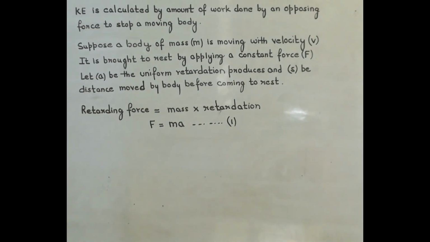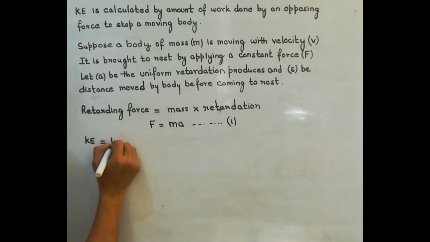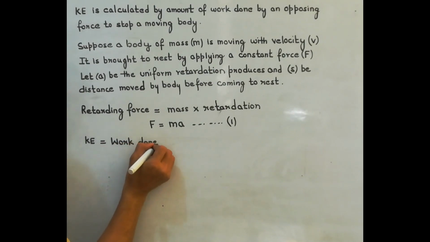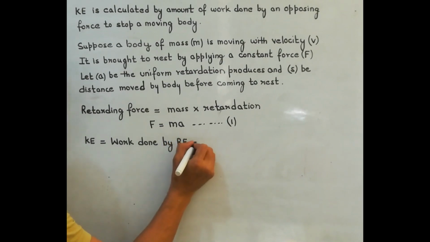Okay, now as here it is said that kinetic energy is calculated by the amount of work done, let us calculate how much work the force will do, and that work calculated will be known as kinetic energy. So here we can say that kinetic energy is equal to work done by the retarding force.